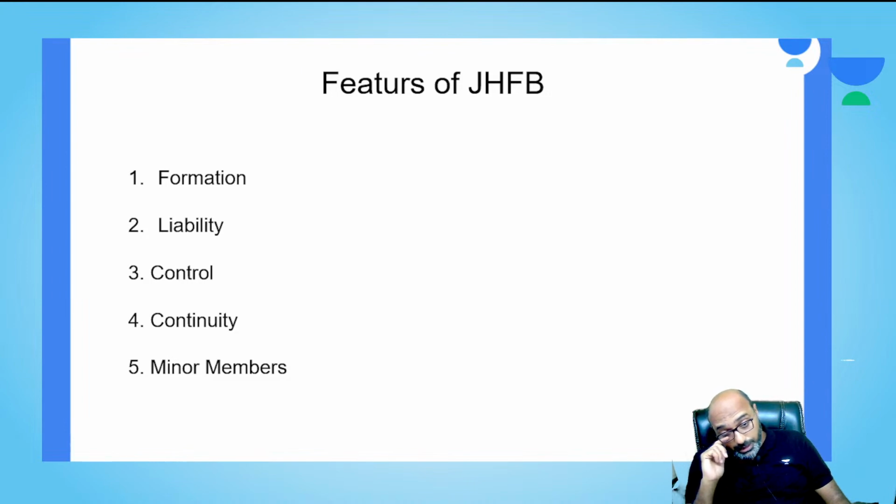So the formation is done and the liability is understood, and the next thing is control. As I said, the control of the family business lies with the karta himself. He takes all the decisions and is the one who is authorized to manage the business. His decisions are binding on other members.